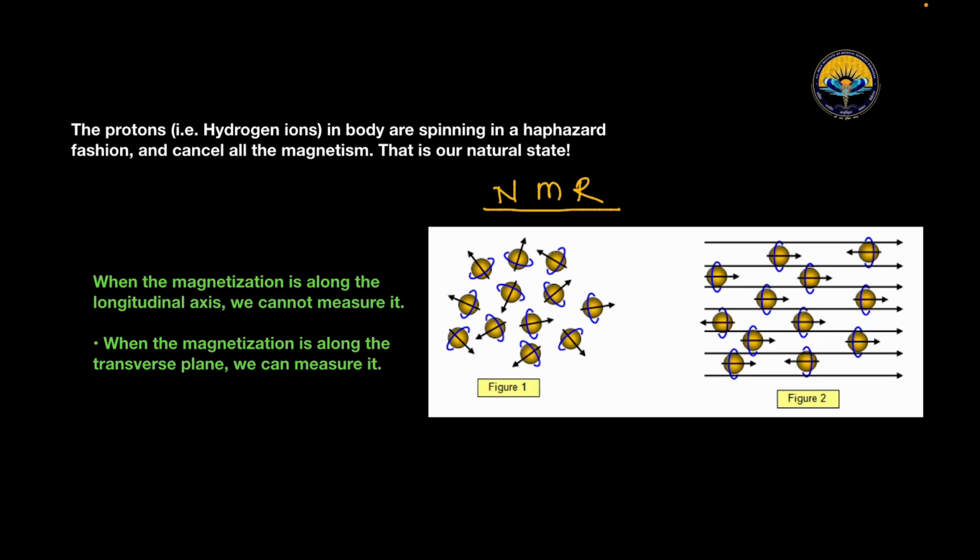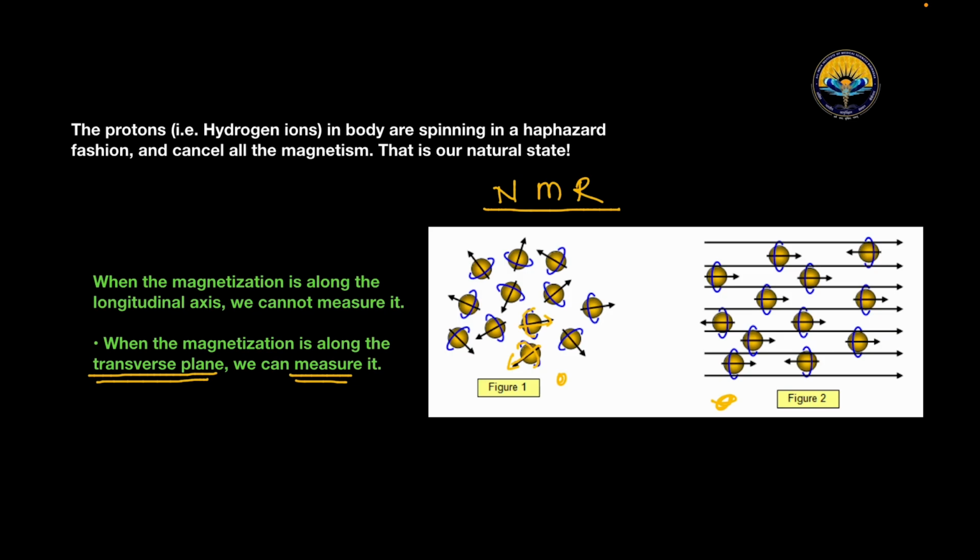So look over here, the protons, that is hydrogen ions in our body, are spinning in a haphazard fashion and cancel all the magnetism, that is our natural state. When the magnetization is along the longitudinal axis, we cannot measure it. But when the magnetization is along the transverse plane, we can measure it. Here we have this hydrogen ion spinning haphazardly, but when we apply the external magnetic field, it is aligned in one direction.